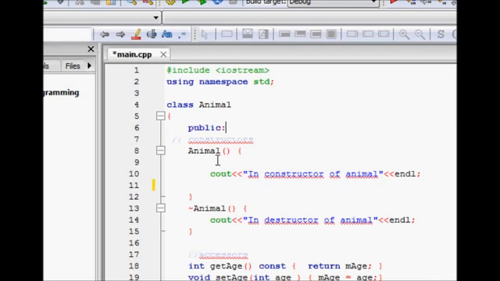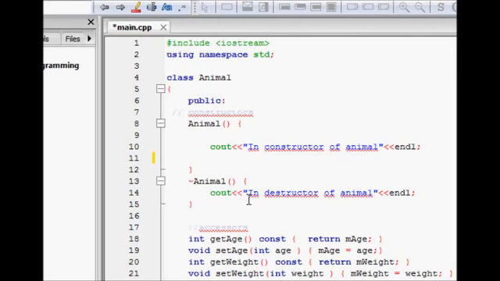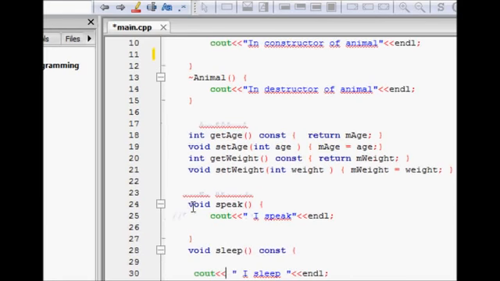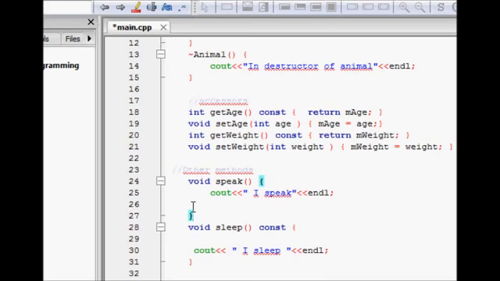So we have a class animal here. This is an animal class. It has, of course, the constructor and destructor for the animal class. Then we have some functions: int get age, which retrieves the age, and get weight. All animals have their age and weight. These are attributes that are there in all animals.